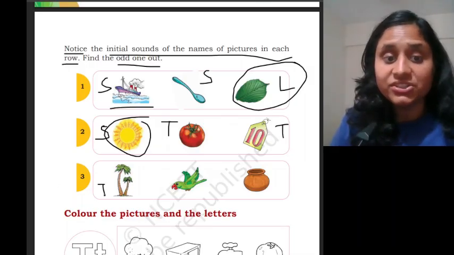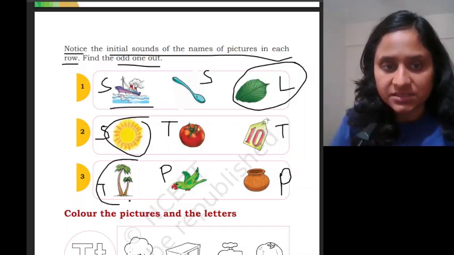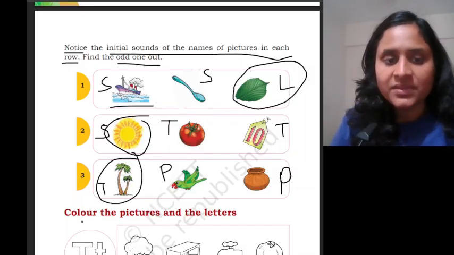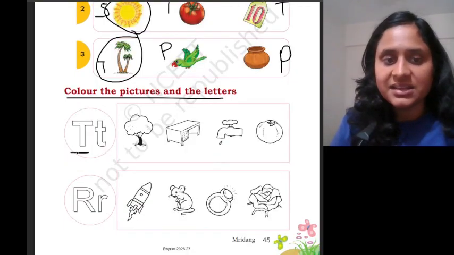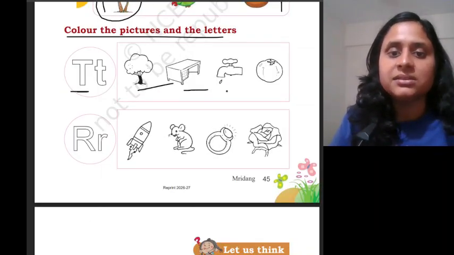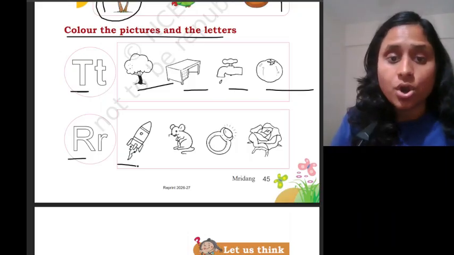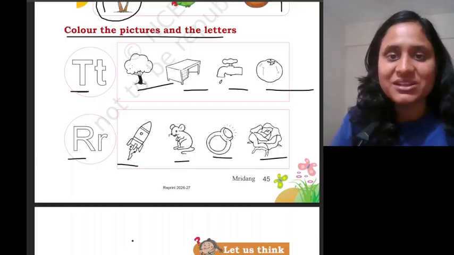T says ta. Tree. P says pa. Parrot. P says pa. Pot. Which one is the odd one out? This one is the odd one out. T. Ta. Tree. Now color the pictures and the letters. What is this letter? T. T says ta. Tree. Table. Tap. Tomato. R says r. Rocket. Rat. Ring. Rose. You color these pictures.